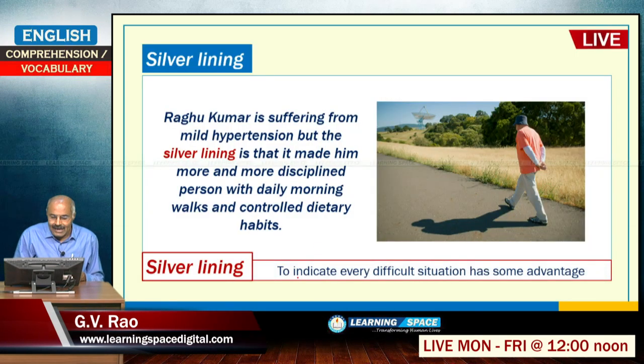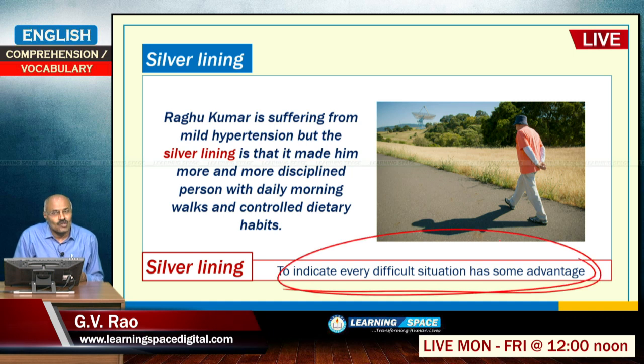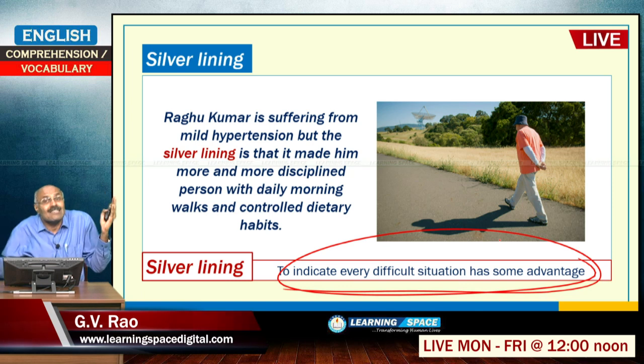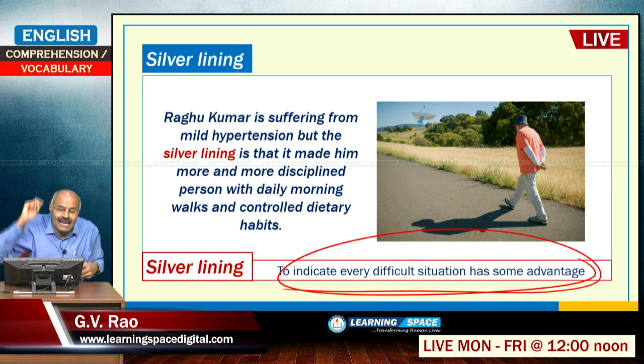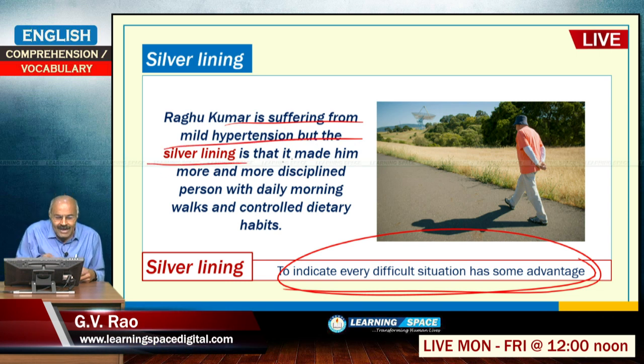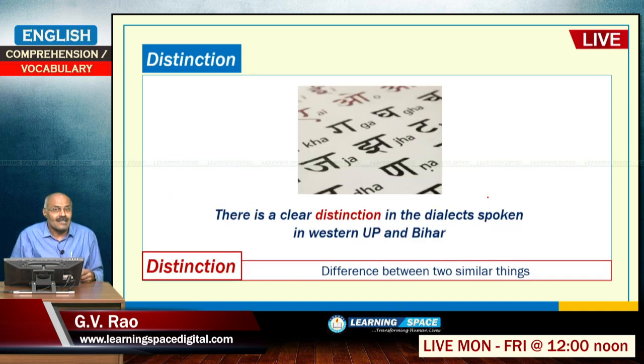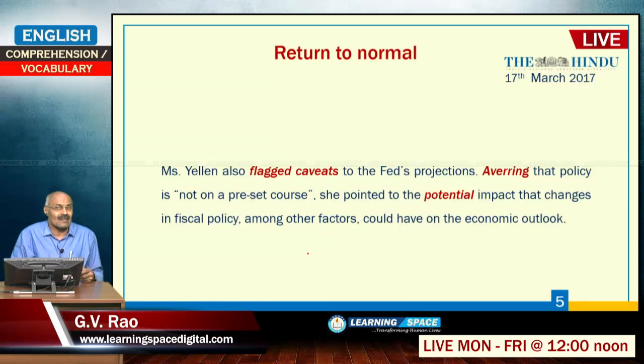Silver lining is an advantage, some advantage in the most difficult situation also. In every difficult situation, you will have some small advantage at least. So, looking at the advantage in difficult circumstances is a silver lining. Raghu Kumar is suffering from mild hypertension, but the silver lining is that it made him a more and more disciplined person. Right. So, distinction, difference between two similar things, is distinction.